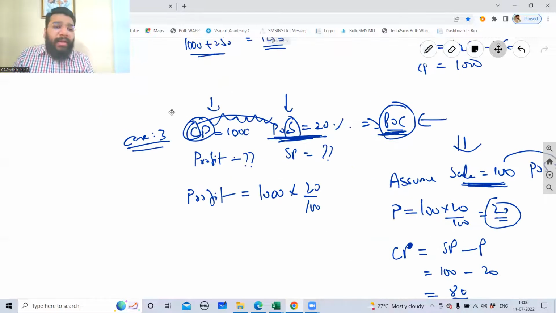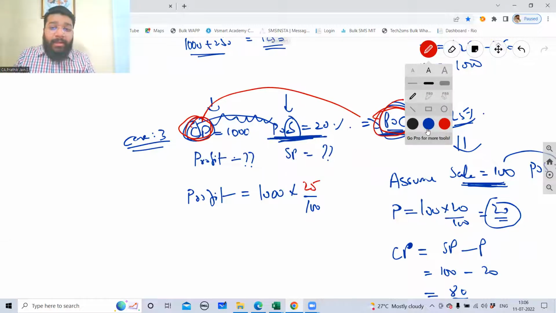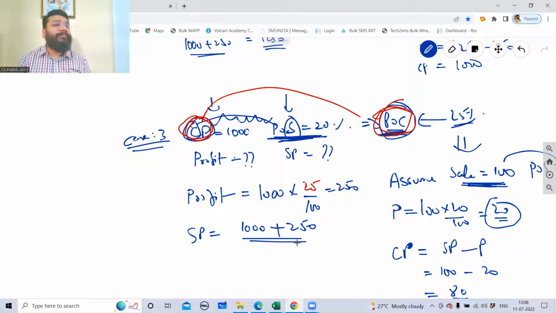Now come back to the real transaction. Profit on cost is 25%, guys. Now this relation also is cost. This relation also is cost. If I multiply both, I'll get profit. So 1000 into 25 by 100, I'll get my profit as 250. Selling price is what? 1000 cost price plus profit 250, selling price.